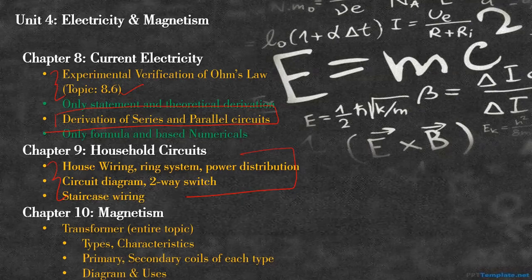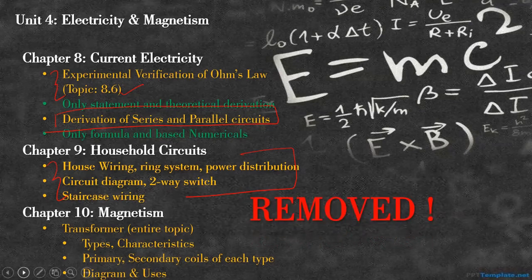Okay, transformers are the ones from which the entire electricity distribution comes, right? So this, again a very important topic, has been removed from magnetism. As far as Unit 4, electricity, is concerned, verification of Ohm's law, derivation of series and parallel, house wiring circuits, staircase wiring, then transformers, all these topics have been removed.